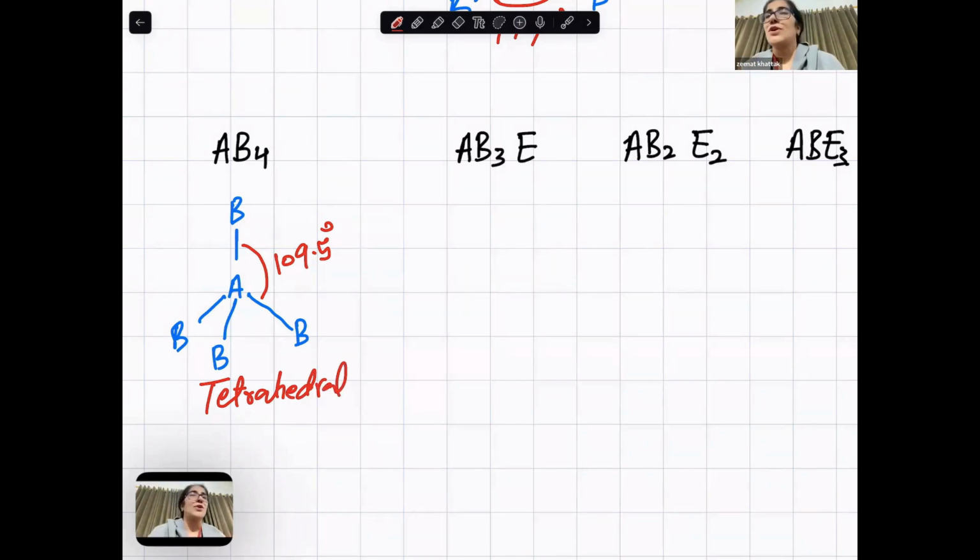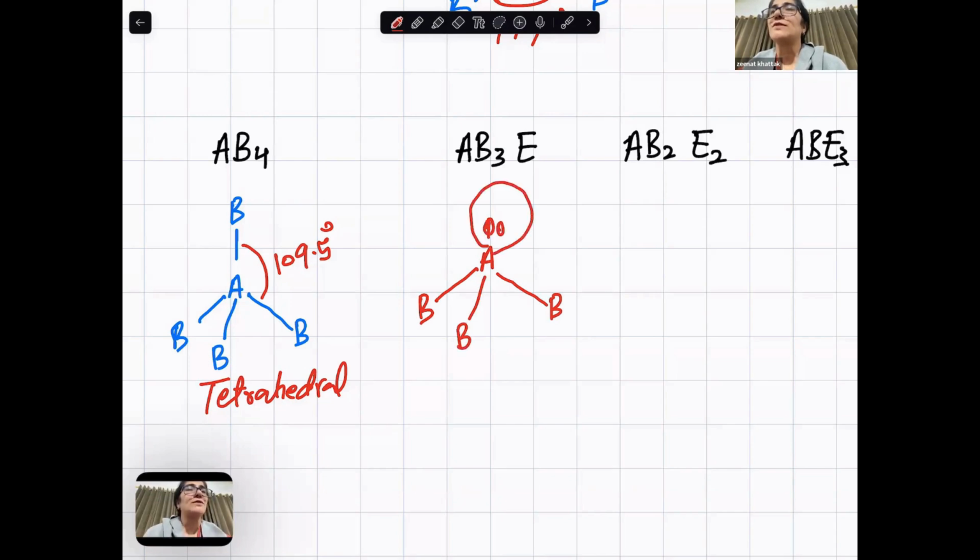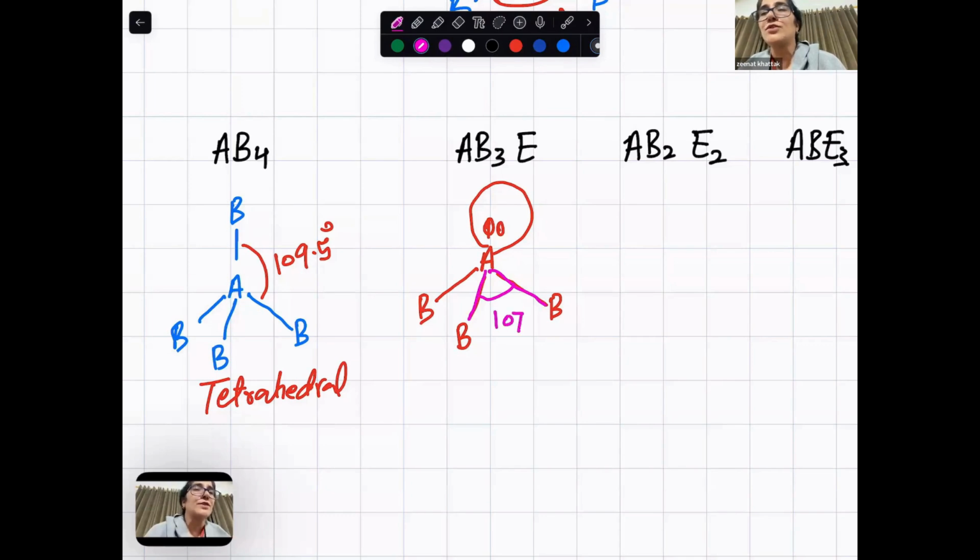Tetrahedron. Now, AB3E, like if there are 3 shared, look, there are 3 shared. 1 is lone, which occupies more space. They are equally repelling, equal angle. But now this occupies more space, their angle would be smaller. The angle is always between bond pairs. This is 109, sorry, 107. This is also 107.